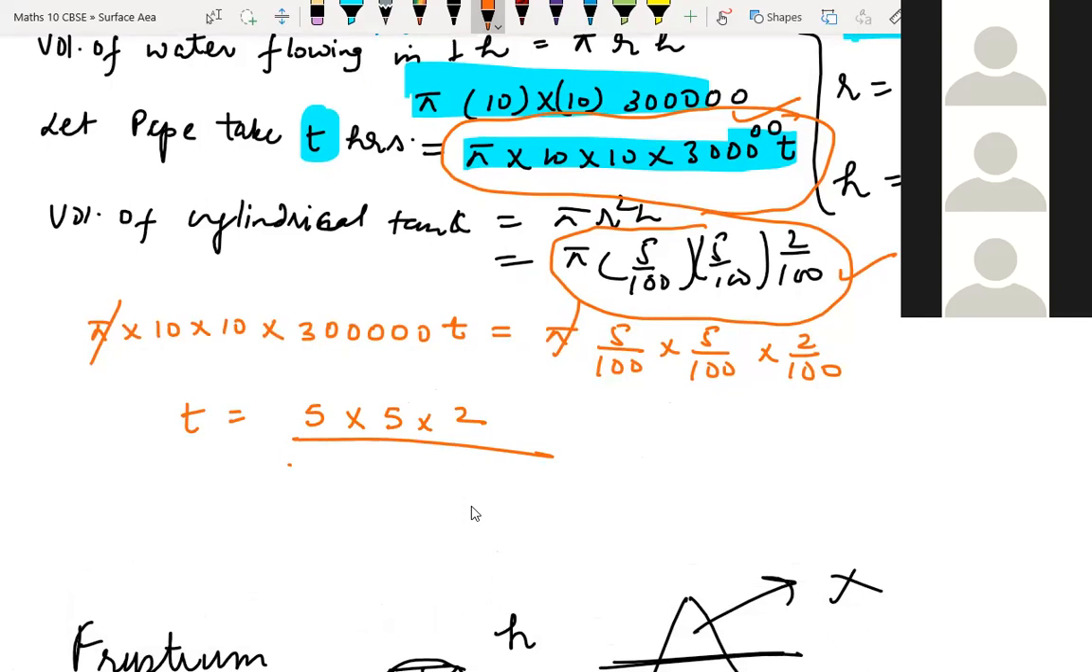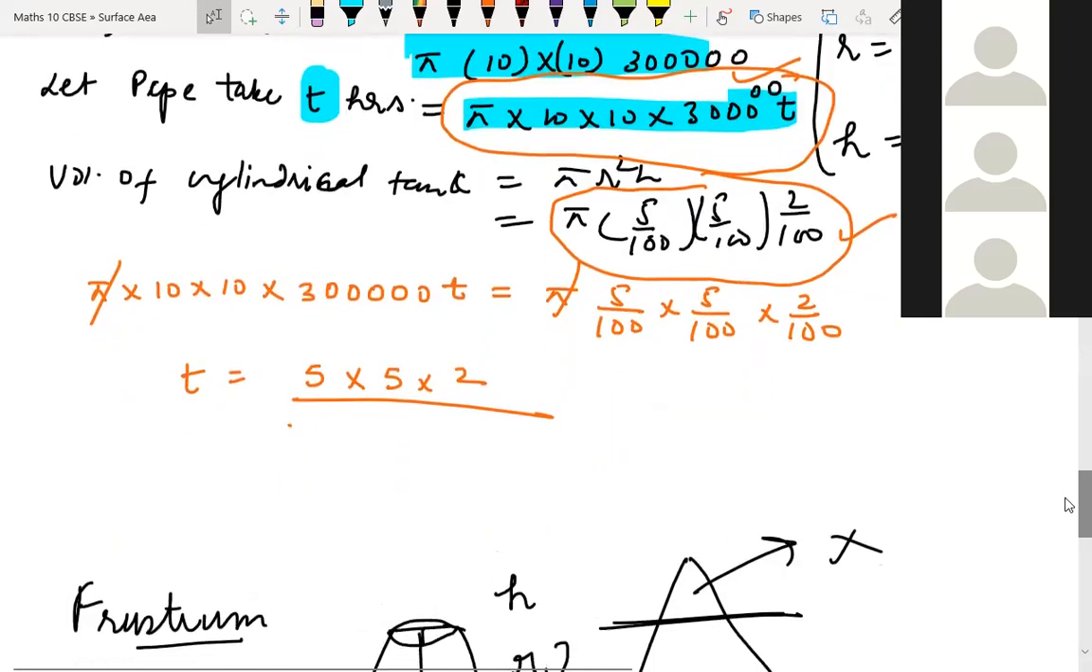If we convert everything in meters, that would be better, I think. But centimeters should also be okay. Just write here 5 by 100 into 100 into 100. It's coming 10 into 10 into 3. 1, 2, 3, 4, 5.